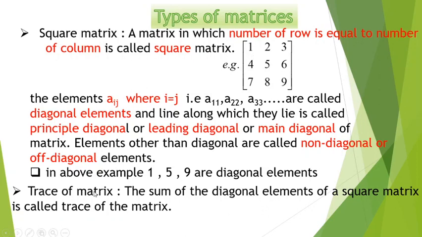Now, what is meant by the trace of a matrix? One of the important concepts which we will come across frequently is the trace of the matrix. The sum of diagonal elements of a square matrix is called the trace of the matrix. So, in the above example, the sum of diagonal elements, that is 1 plus 5 plus 9, will come out to be 15. So, the trace of the matrix is 15.